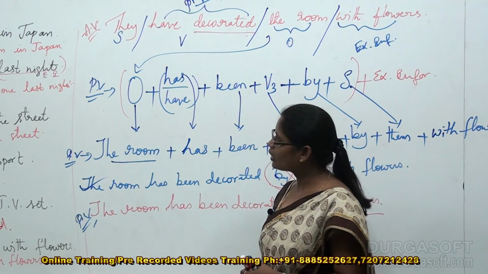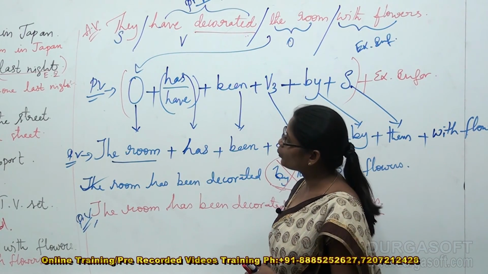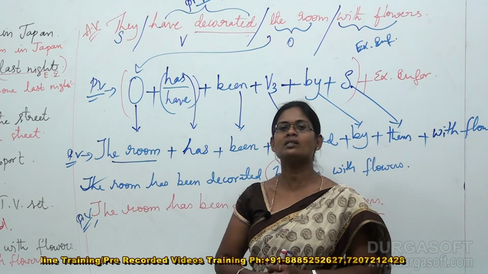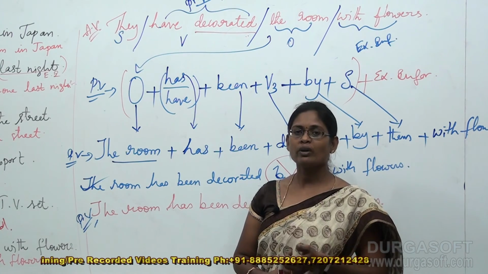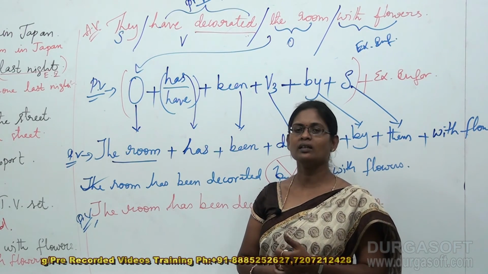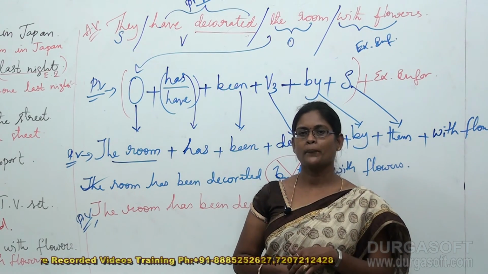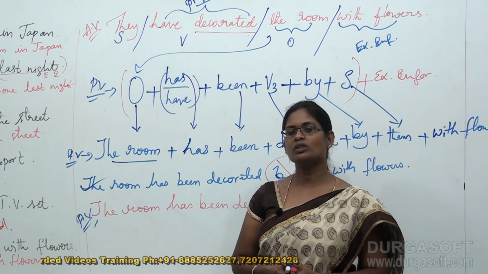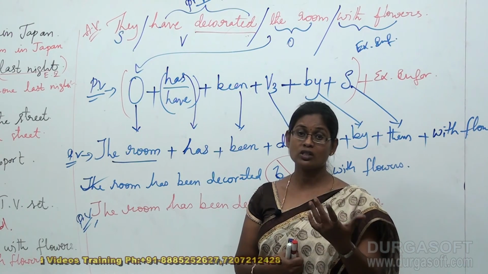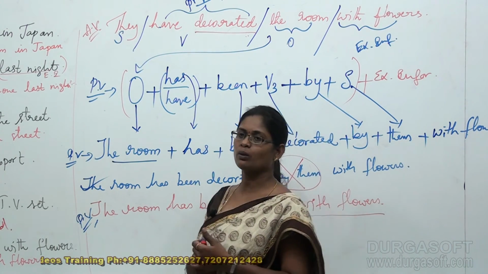As of now, we have finished dealing with the positive sentences, and now we are going to deal with the questioning sentences, especially the WH words, meaning the questioning words, the closed-ended questions and the open-ended questions.